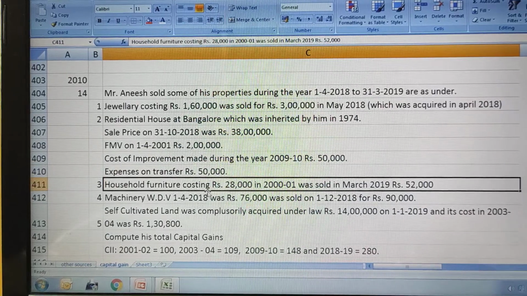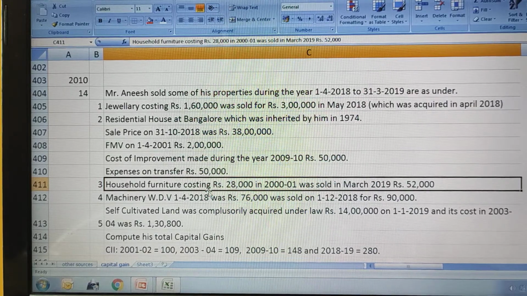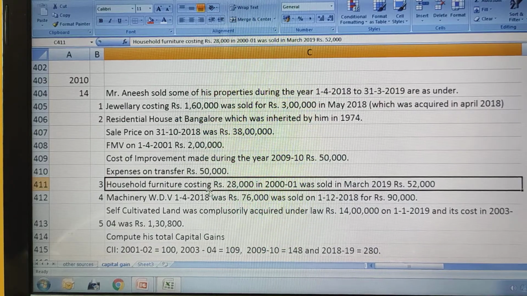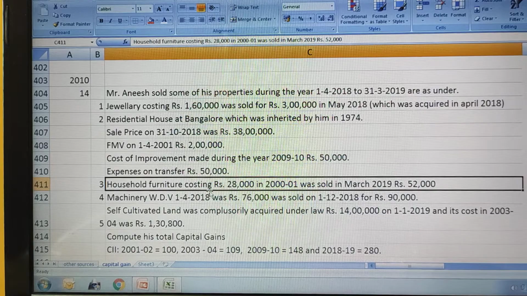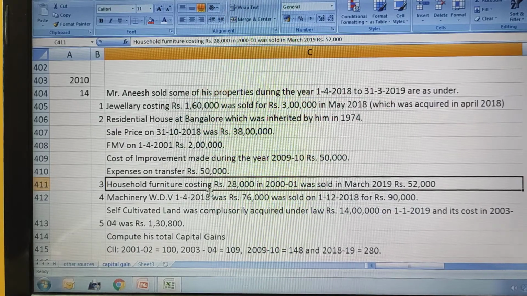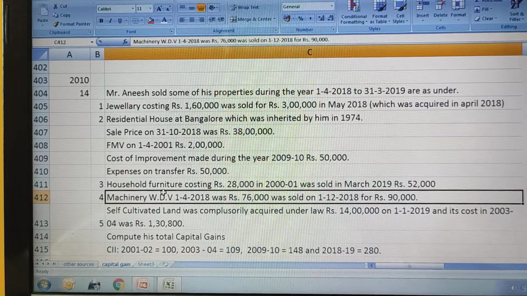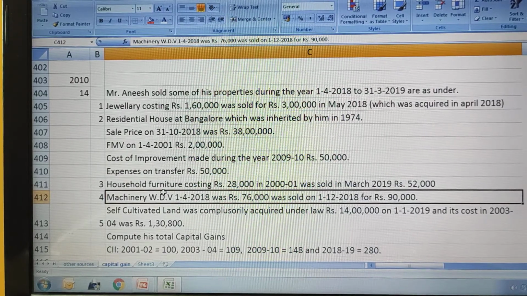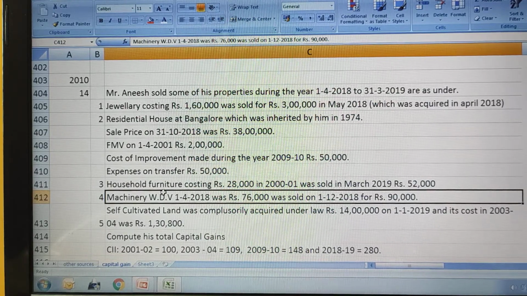Then the third thing he sold is household furniture, costing rupees 28,000 in 2001, which was sold in March 2019 for rupees 52,000. The fourth property he sold is machinery, whose written down value on 1st April 2018 was 76,000, and it was sold on 1st December 2018 for rupees 90,000.